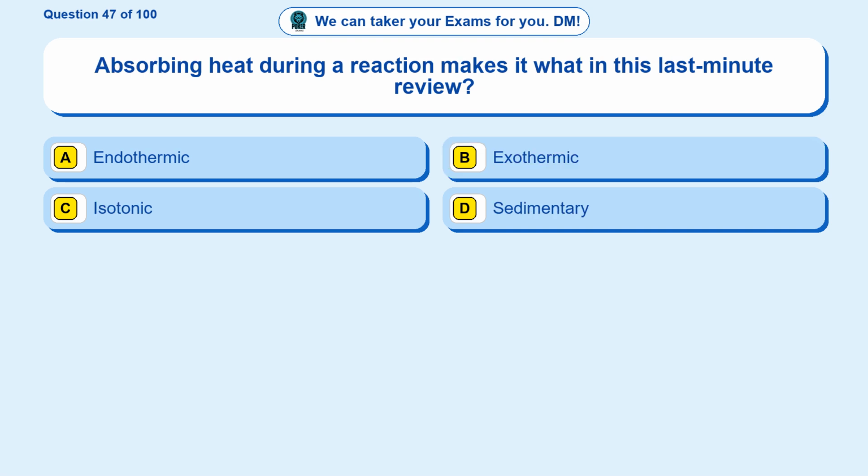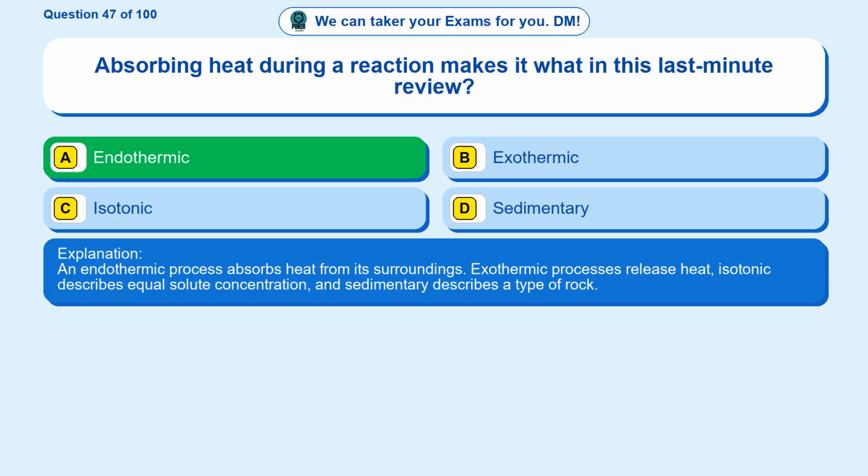Question 47. Absorbing heat during a reaction makes it what in this last minute review? Option A, endothermic. Option B, exothermic. Option C, isotonic. Option D, sedimentary. The correct answer is option A, endothermic. An endothermic process absorbs heat from its surroundings. Exothermic processes release heat, isotonic describes equal solute concentration, and sedimentary describes a type of rock.